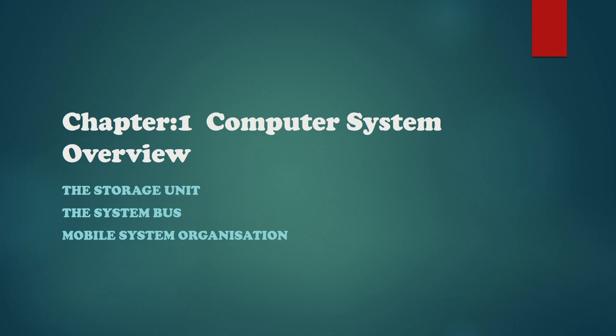Let's come back to the class. In the previous session, you must have studied basic system organization, in which you studied what we mean by input unit, output unit, central processing unit, and then memory. In today's session, we are going to continue with chapter 1 only. We are going to understand the storage unit, the system bus, and mobile system organization. We will discuss these topics one by one.